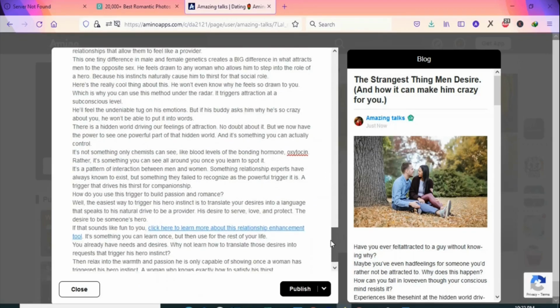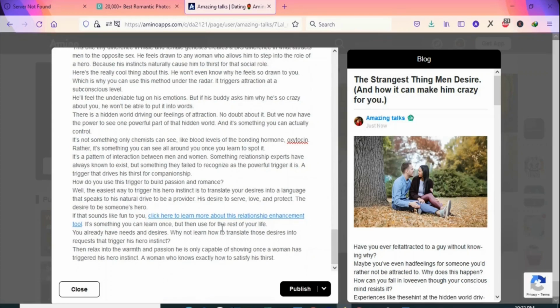So once you insert your images, the next thing is that you are now going to begin inserting your affiliate links onto this article so that you can get people to purchase the product. Because if you don't insert your affiliate links onto this article, all the work that you have done will amount to nothing. So you are just going to insert your affiliate links here so that you can get people to click through them and purchase the program so that you can earn commission for that.